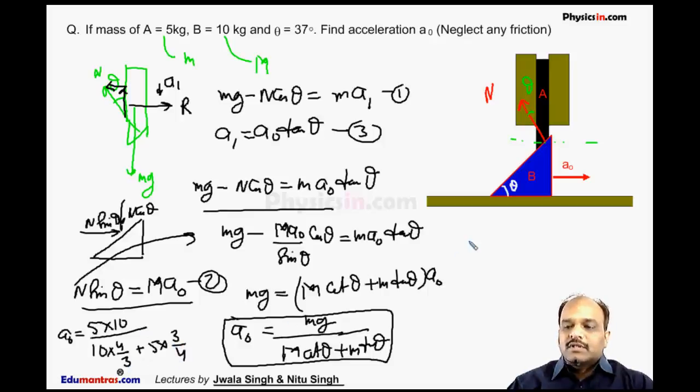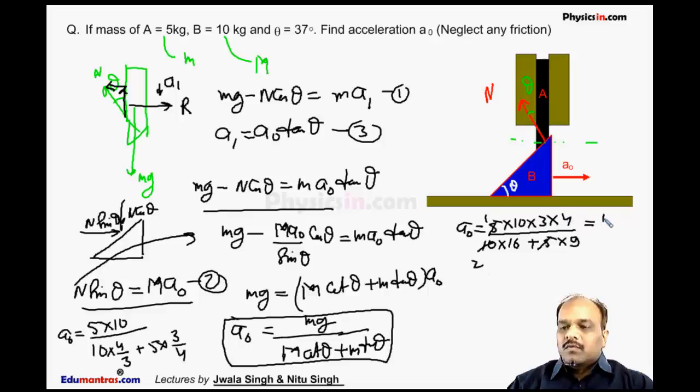So A naught is equal to 5 into 10 into 3 into 4 divided by 10 into 16 plus 5 into 9. So 5 will cancel out, this becomes 2 and this becomes 1, and we get 120 by 41. So A naught is approximately 3 meter per second square. This is the approximate answer.